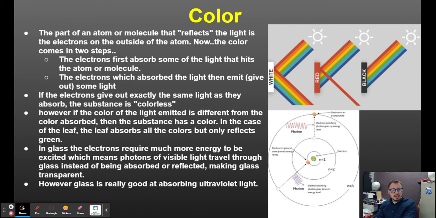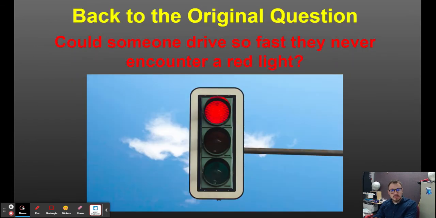Now glass, the way that the structure is set up, those electrons don't really react to visible light. So visible light just kind of goes through it, but it does react to ultraviolet light. It needs a higher energy.